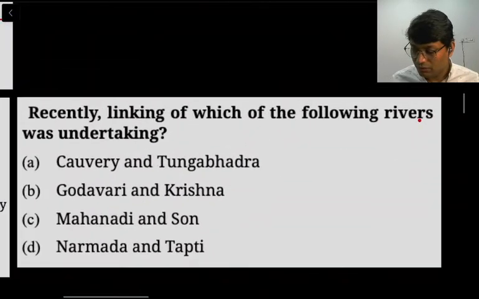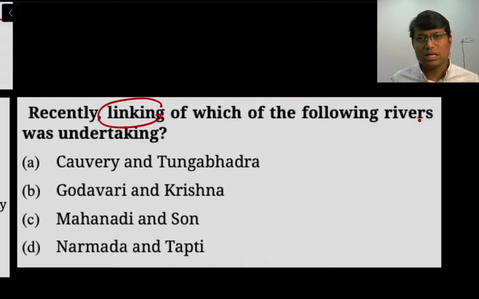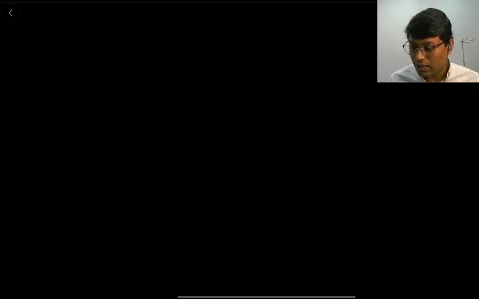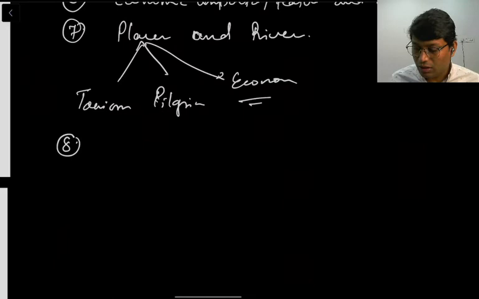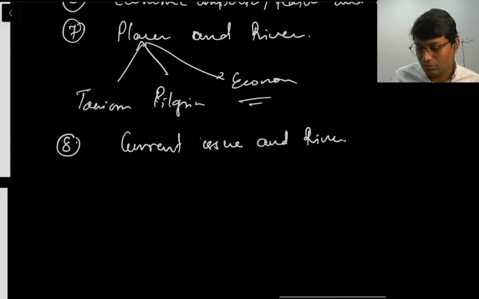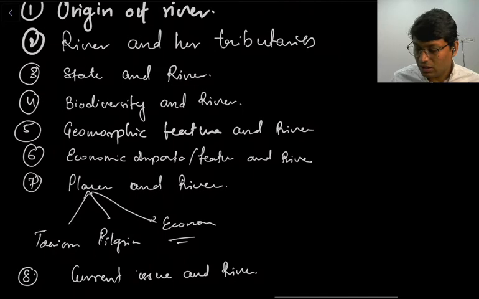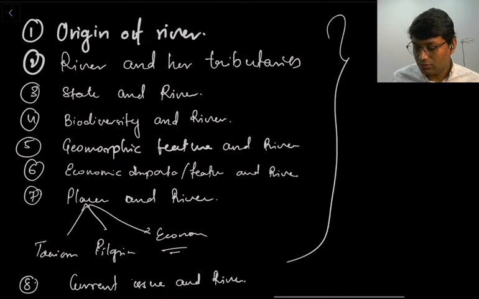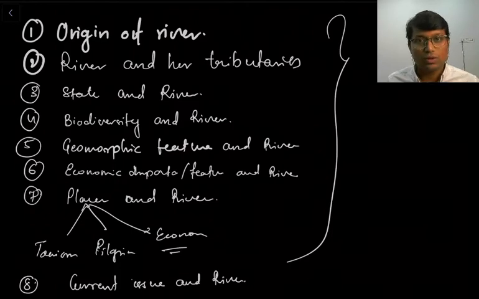This is one very interesting question regarding the linking of rivers. These types of questions are asked because something must have been in current issues in that year. So finally we can have a criteria of current issue and river. So you can see that there are 8 variations that have been used by UPSC in asking questions on rivers.